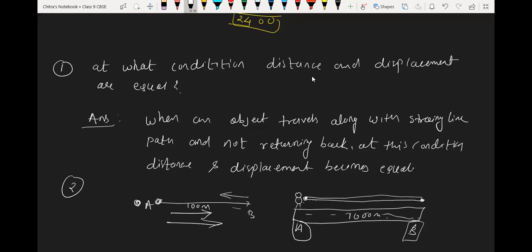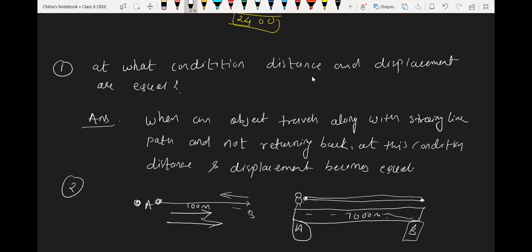Initial point and final point are the same if you are returning back. So that time displacement becomes 0. You have covered a distance of 2 kilometers, one for going and one for coming. But your displacement is 0 because you acquire the same position.